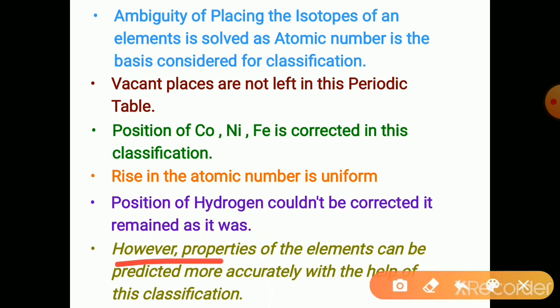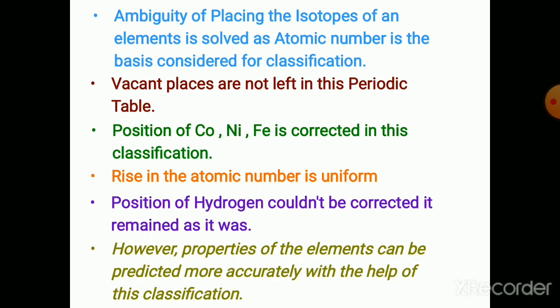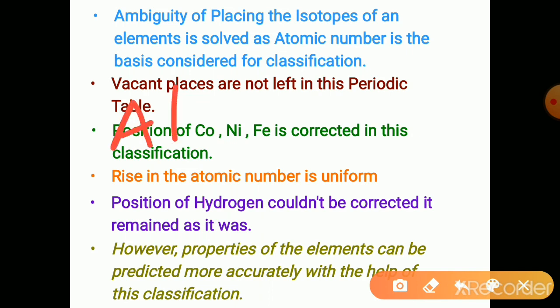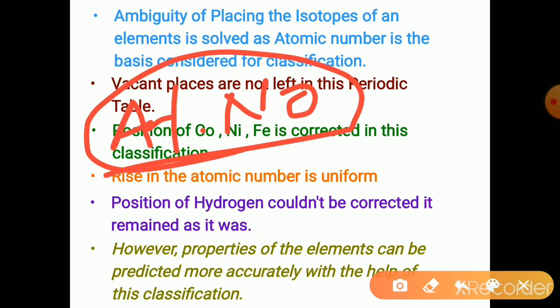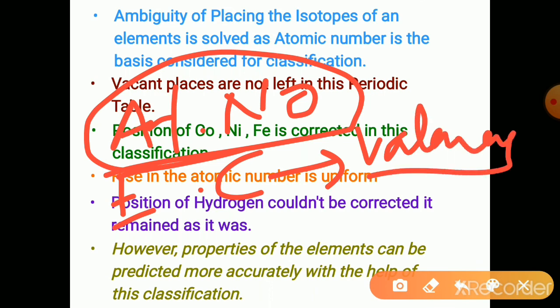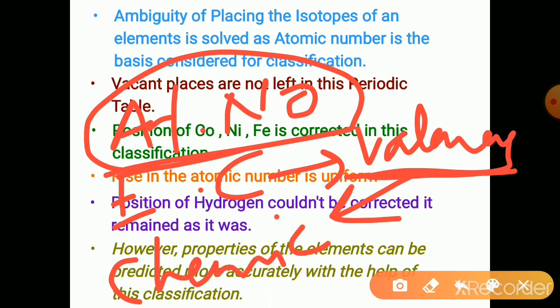However, properties of the elements can be predicted more accurately with the help of this classification. With this classification, we know that it considers the atomic number for the classification, and atomic number is the fundamental property. Why? We can write the electronic configuration. If we write the electronic configuration, we can know about the valency, and when valency is known, we can predict the chemical properties correctly, because chemical properties are decided by valence electrons.